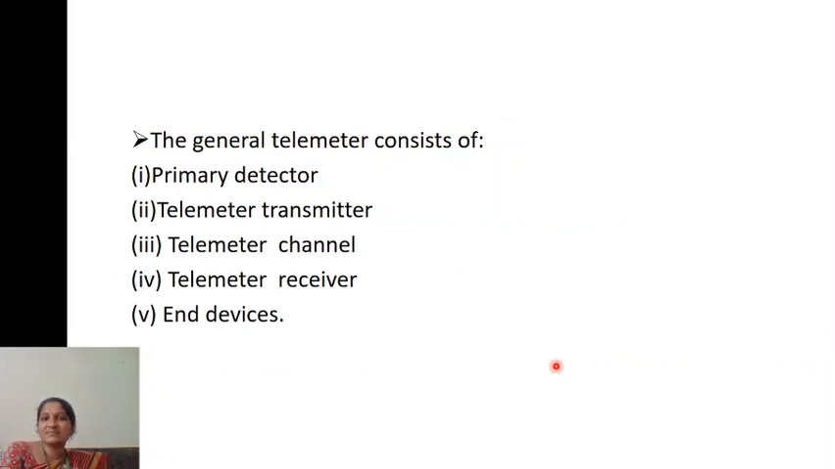And these are the main requirements of a telemetry system. One is the primary detector. Next, after detecting, you need a transmitter. After that, you need a channel. After that, you need a receiver. From that, any device can be connected.